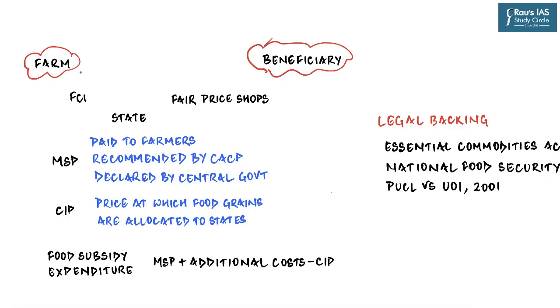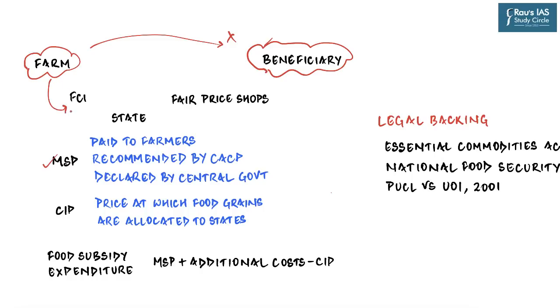And so let us now first understand how a bag of grains reaches the beneficiary starting from a farm. We know that farmers do not directly go to the beneficiary. That is not an option, right? And so it exchanges a lot of hands before it ends up in the hands of the beneficiary. And so of course, the first stage in the long chain of events is done by FCI, which is called procurement of grains.